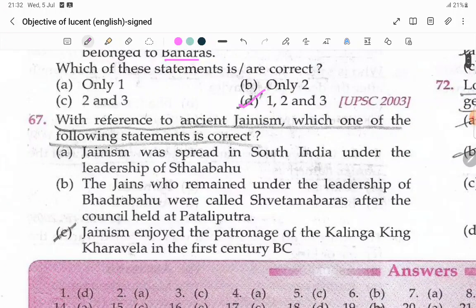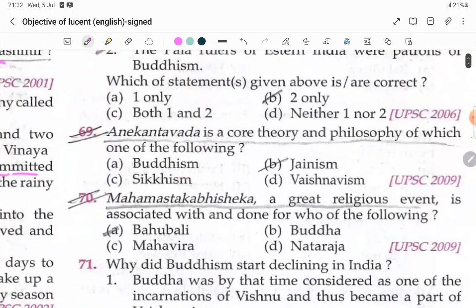With respect to ancient Jainism, which statement is correct? Jainism enjoyed the patronage of the Kalinga king Kharavela in the 1st century BC.